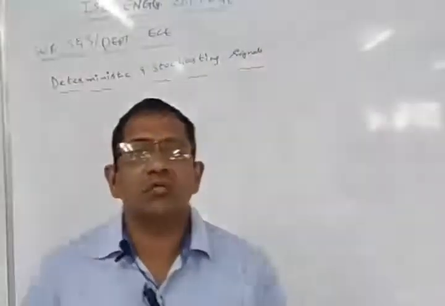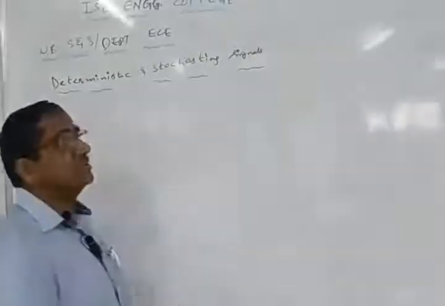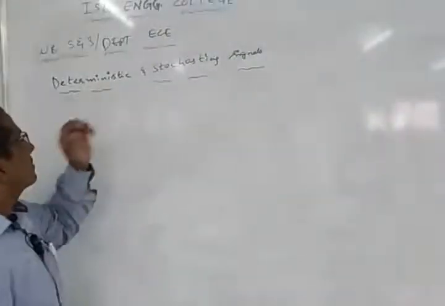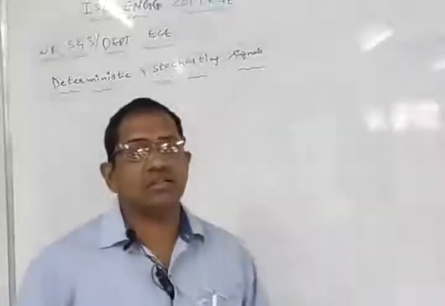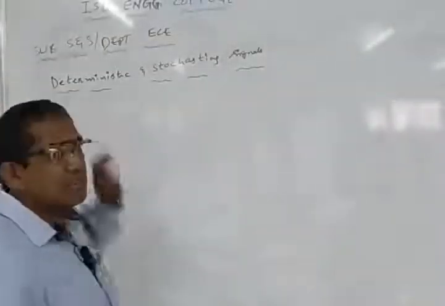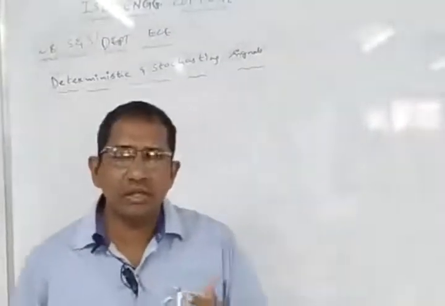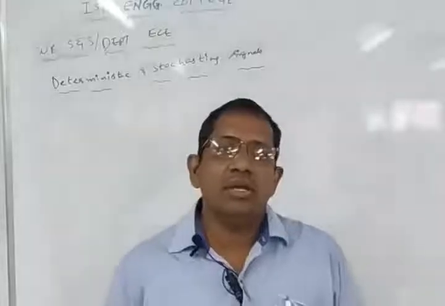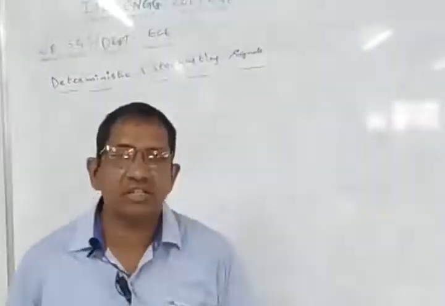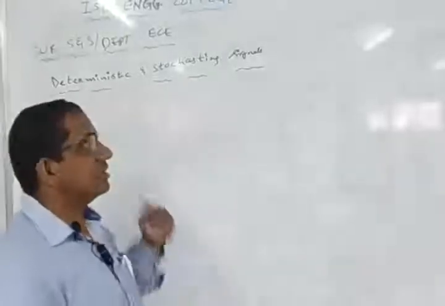Having discussed periodic signals, now we go with another type of signals, known as deterministic signals and stochastic signals. What is the meaning of a deterministic signal? If the future values of a signal can be predicted, that type of signal comes under deterministic signals.